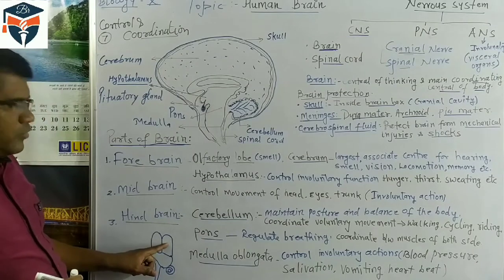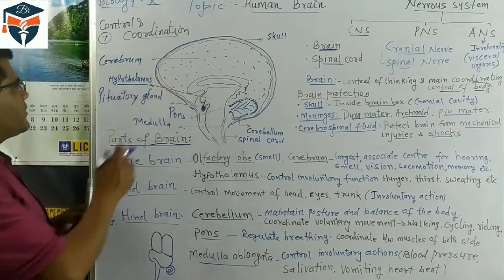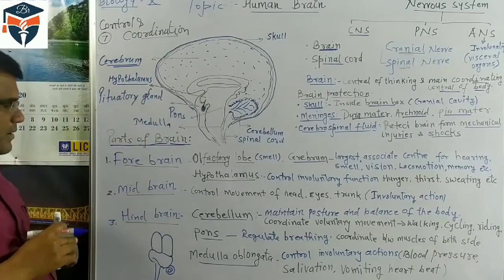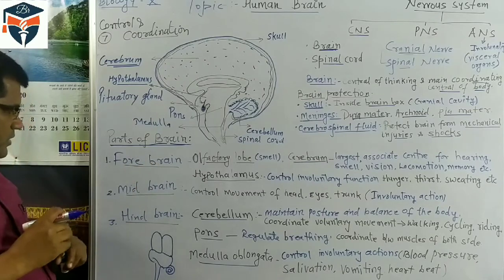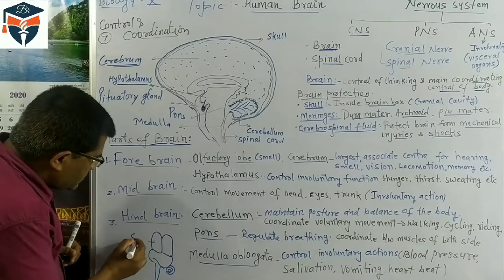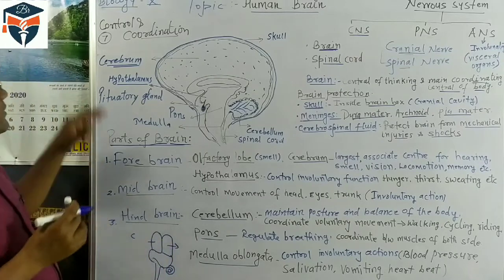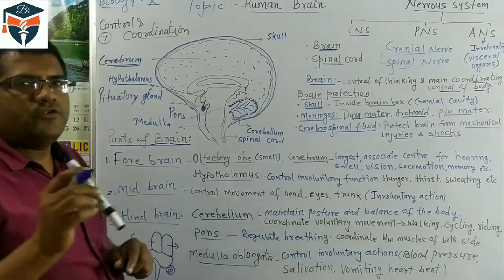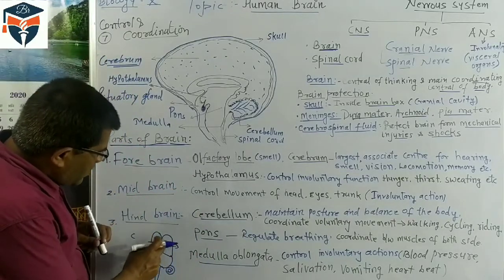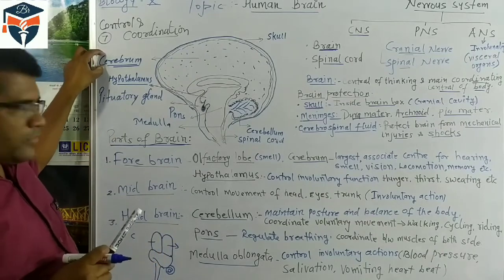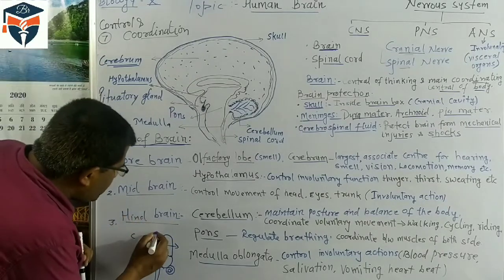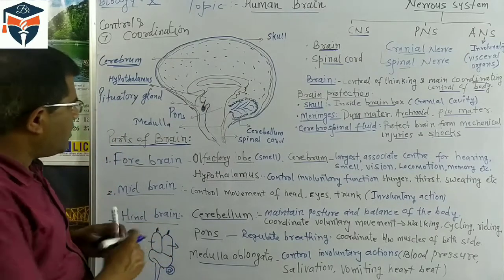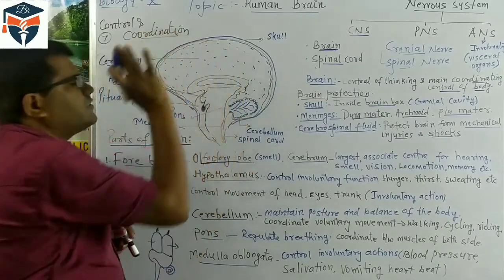Two lobes are here, which are the lobes of the cerebrum hemisphere. There is no need to learn this, but remember there are two lobes in the cerebrum, and on these there are structures called the olfactory lobes. In this diagram these are not visible.